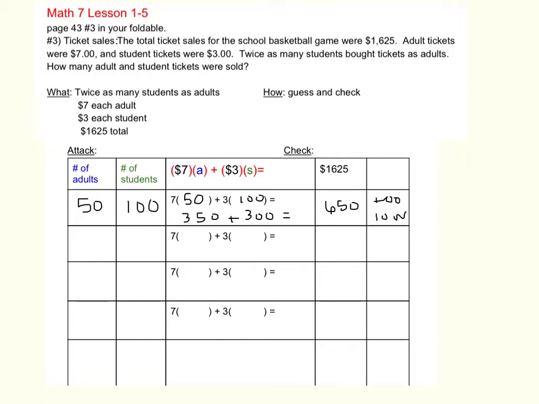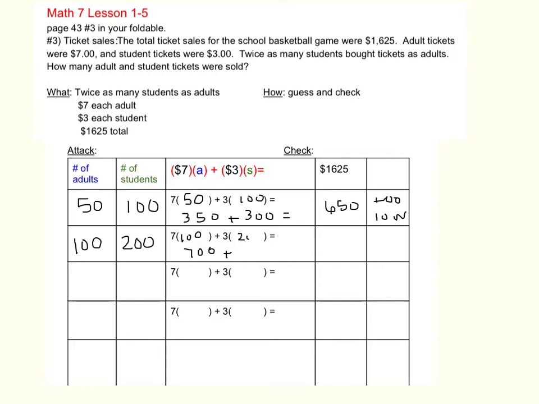So we need to adjust our guess. They needed to have more than 100 student tickets and more than 50 adult tickets. So maybe let's jump this up. Maybe there were 100 adults and 200 students. Remember, twice as many student tickets as adult tickets. So if there were 100 adult tickets, remember those are $7 each, so that's $700 just from the adult sales.